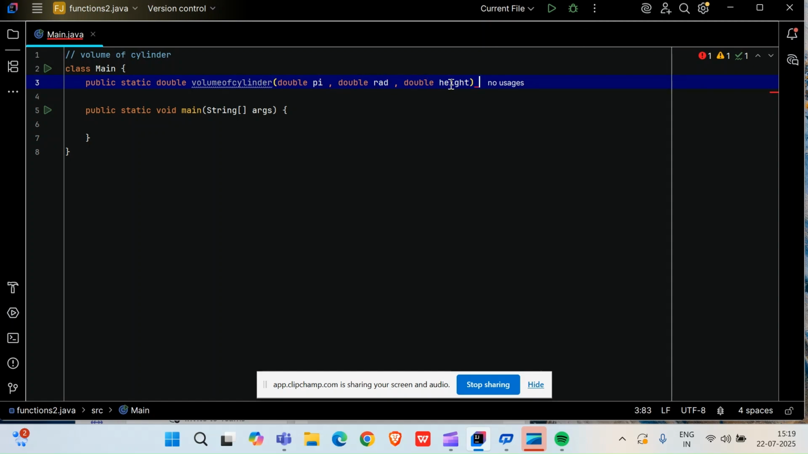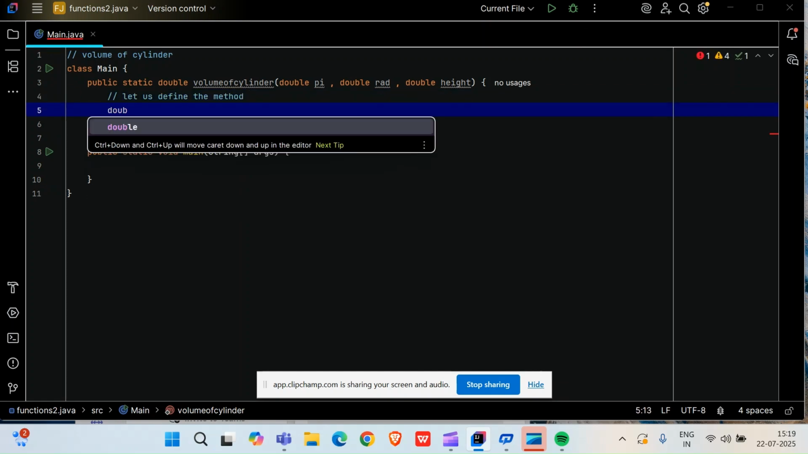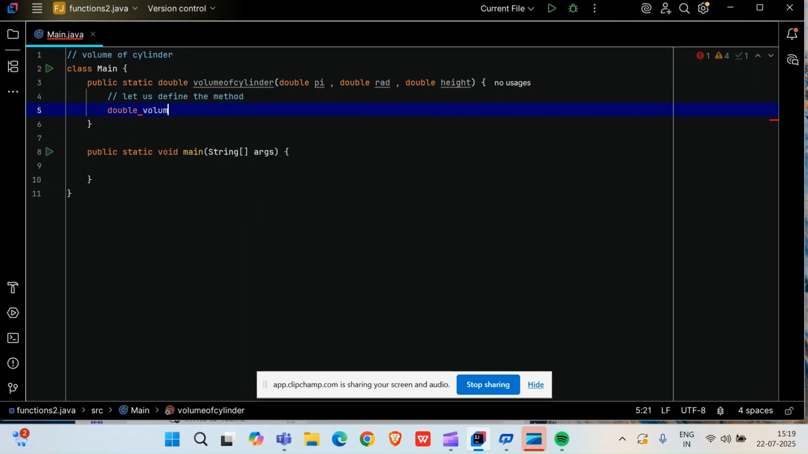Now let us define the method. My method is double volumeOfCylinder. Here, friends, I will define the formula for my volume of cylinder with these parameters: double pi, double radius, double height.